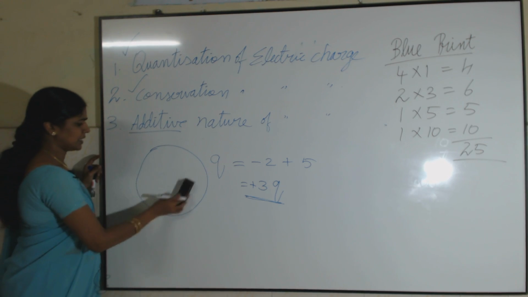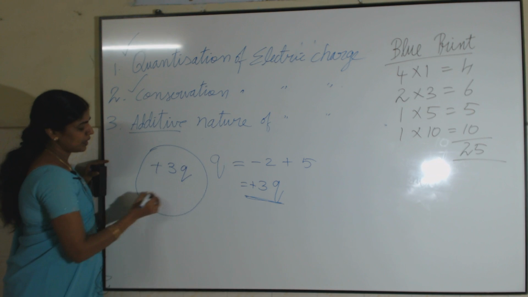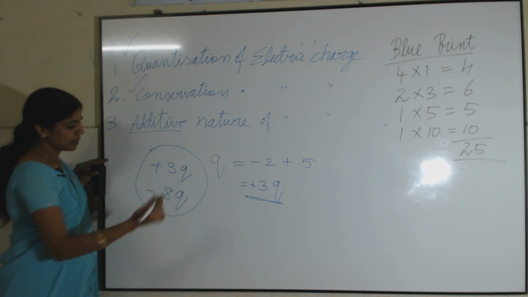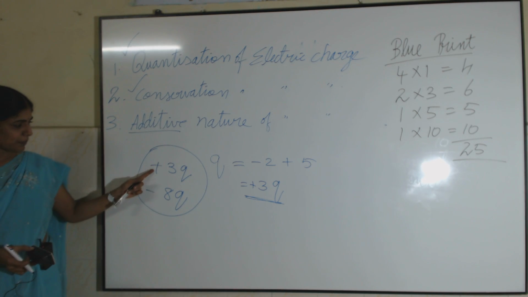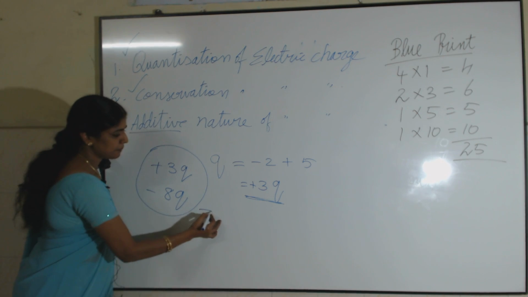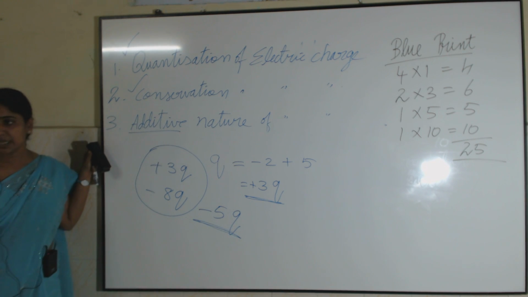So, in this way I can find out the total charge of the system. But if a system contains plus 3q and minus 8q, can you say what is the total charge of this system? What is plus 3 and minus 8? It is minus 5q. So, in this way I can find out the total charge of any system.